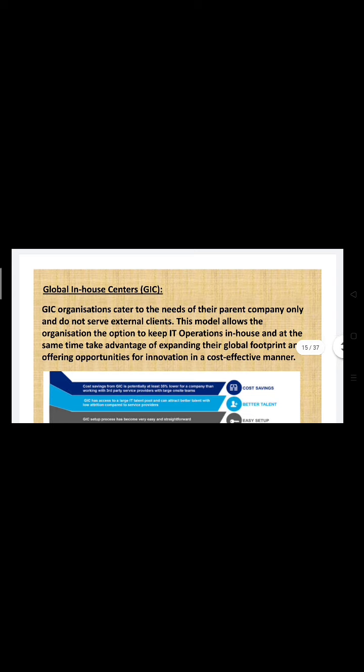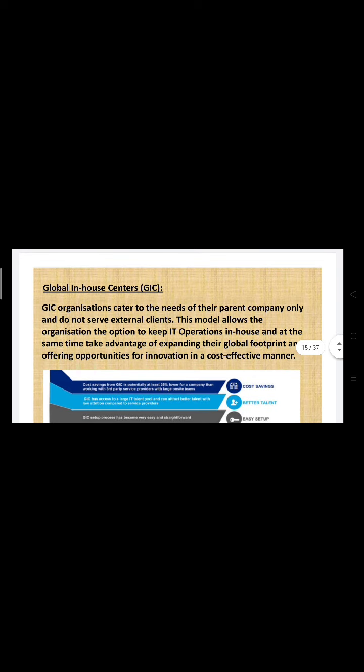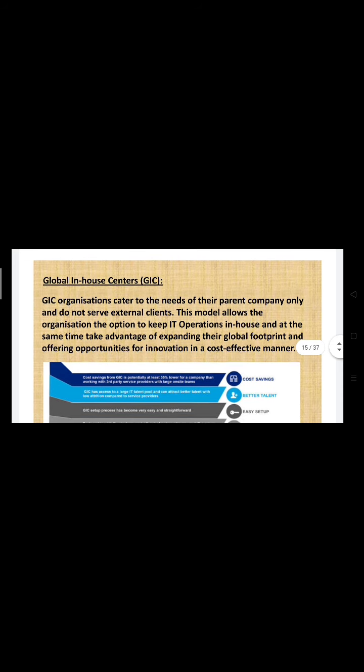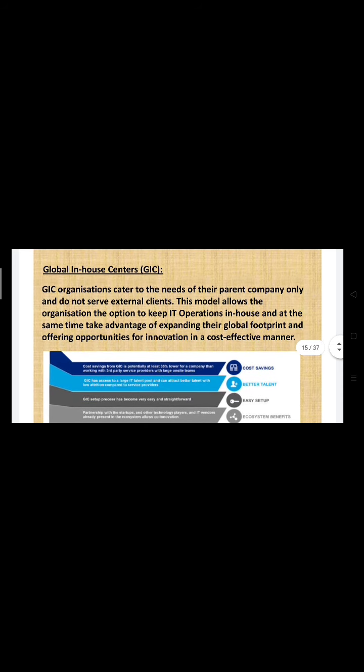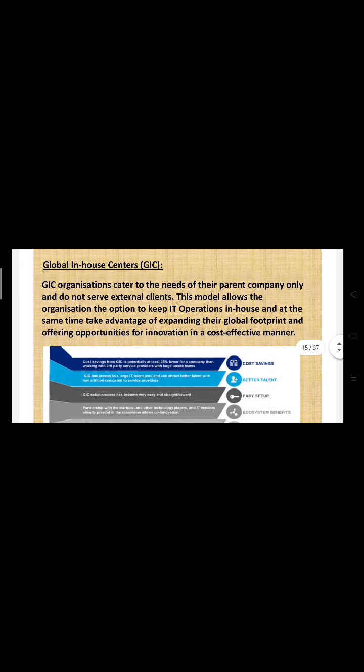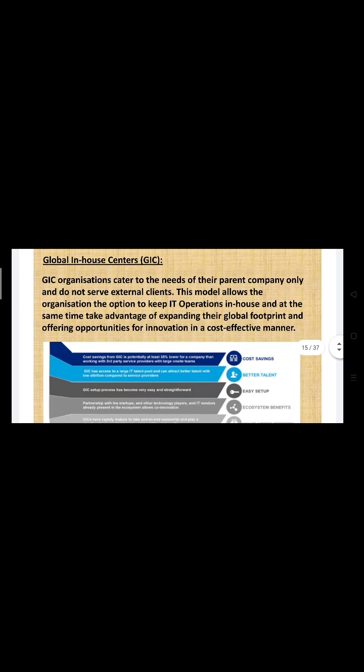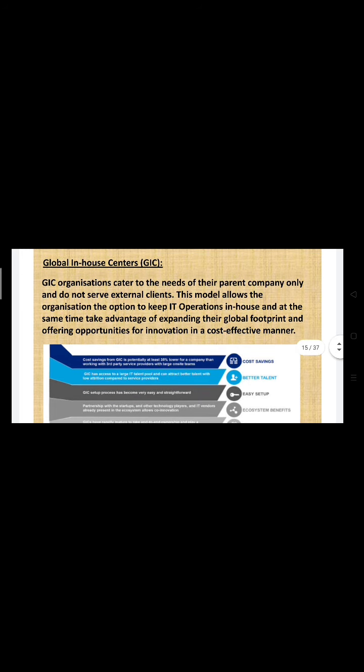So GIC organizations cater to the needs of their parent company only, and they do not serve external clients. This model allows the organization the option to keep IT operations in-house and at the same time take advantage of expanding their global footprints and offering opportunities for innovation in cost-effective manners, right? So it means that they work only for their parent company, right? And they have their branches, they have their subdivisions. Okay.